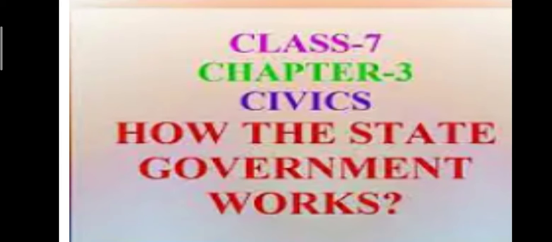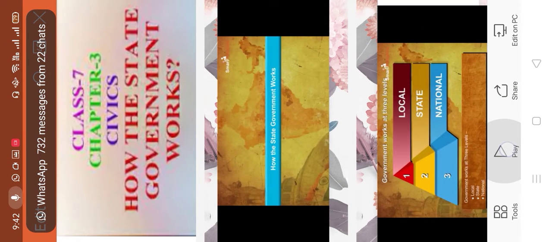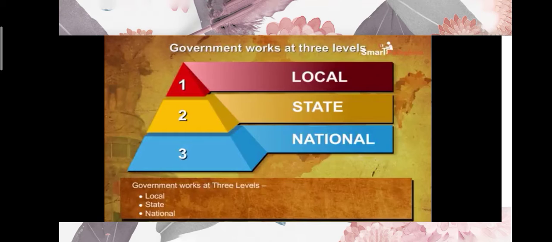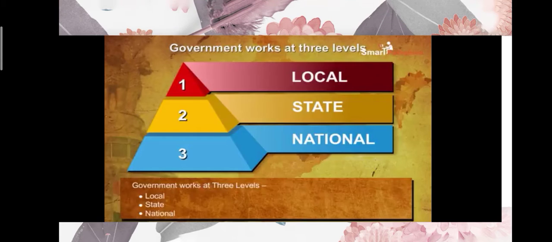So we will start with today's chapter for class 7, that is civics, chapter 3, how the state government works. We already know that there are three types of government at three levels: local, state, national. Isn't it, children? Yes, basically we know who the local government is. Can anyone tell me who the local government is?